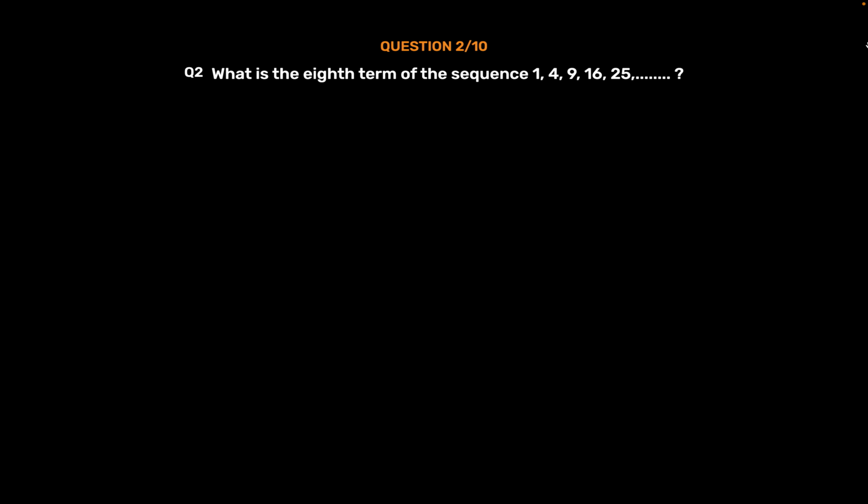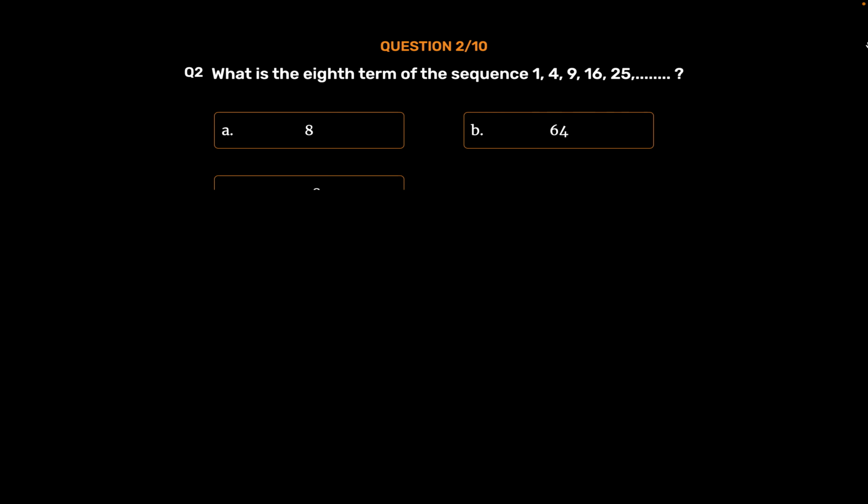Question number 2. What is the 8th term of the sequence 1, 4, 9, 16, 25? Option A 8, Option B 64, Option C 128, Option D 200. The correct answer is Option B 64.